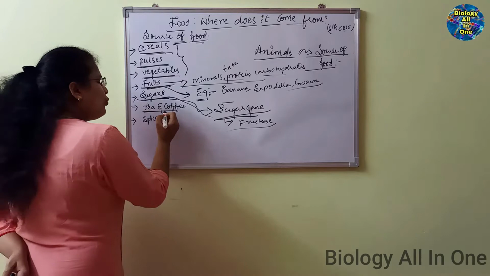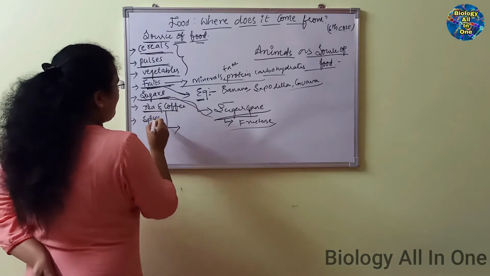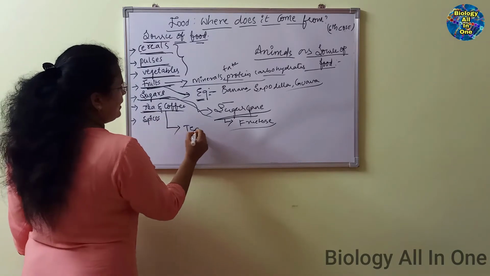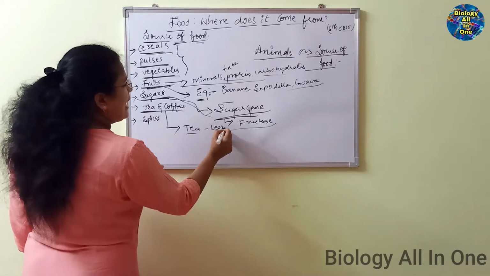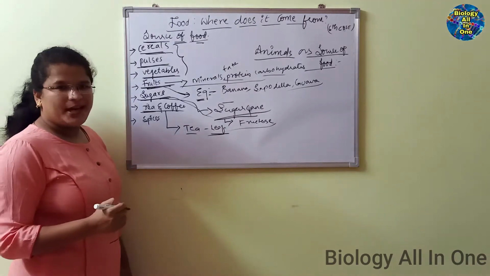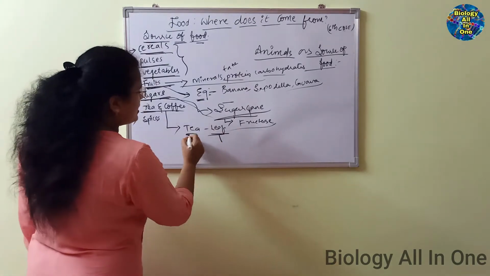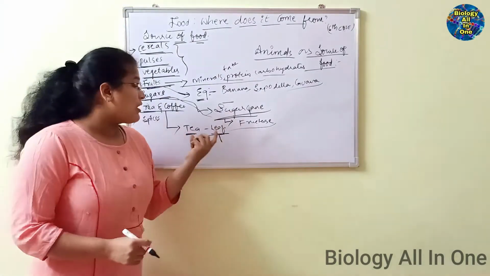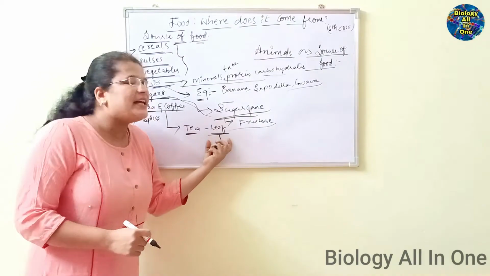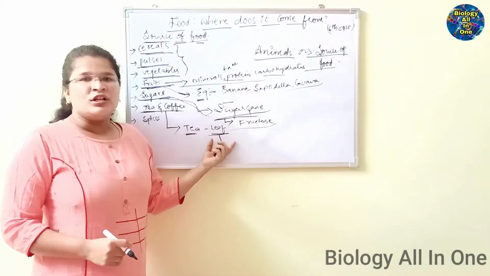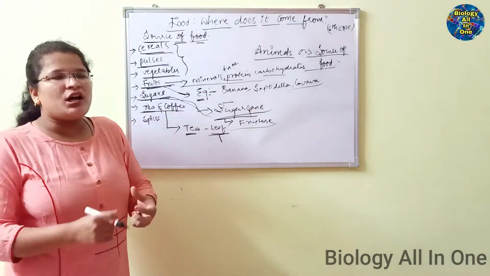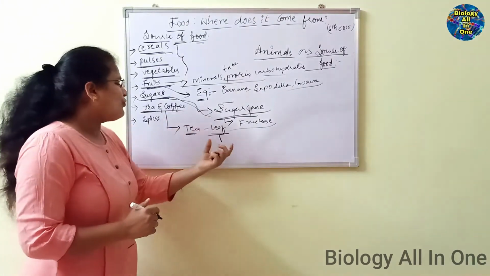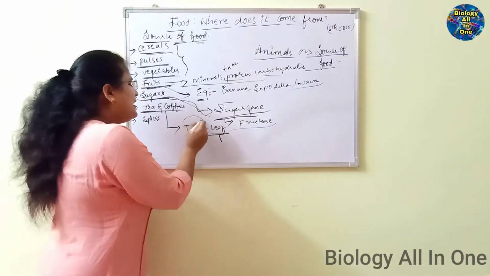Here we know enough about teas and coffee. Tea is the leaf part of the plant. Why do we call it the leaf part of the plant? Because we obtain tea only from the leaf region. Dry leaves are powdered into tea powder. That kind of leaves are known as tea leaves.